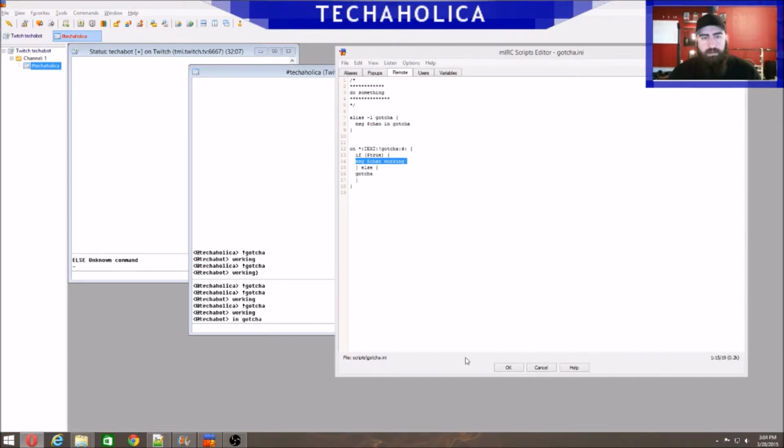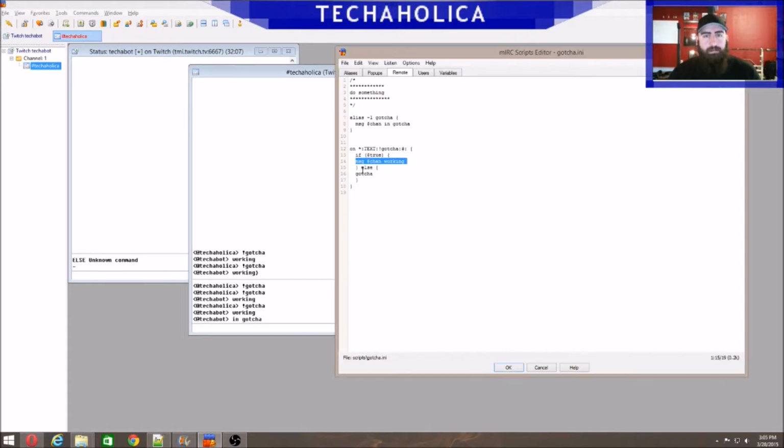All right, so you can see that I typed in gotcha. It returned to working like it should. But then it also did the in gotcha. So it actually went down here and did the alias, which it shouldn't have because this is the else part of the bracket, right? You can see here that an error was thrown saying else unknown command. And the reason for that is that else needs to be on its own line like that.